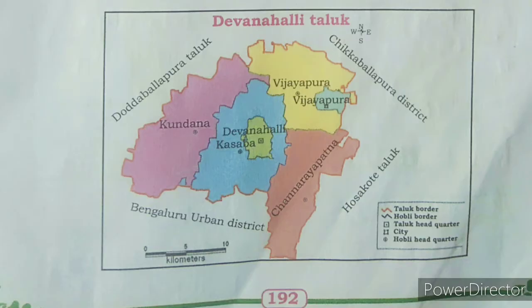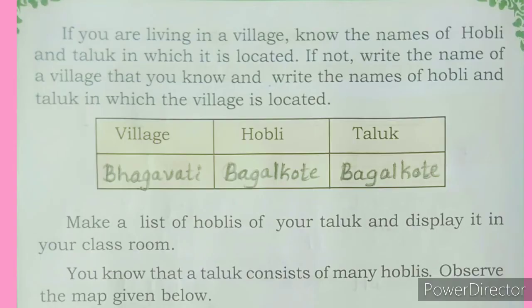So what is a taluk, children? Many Hoblis together form a taluk. So here one example is there, that is Devanahalli taluk. In this many Hoblis will come. So what are those? Kundana, Vijayapura, Channarayapatna and Devanahalli Kasar. These are the Hoblis of Devanahalli taluk.